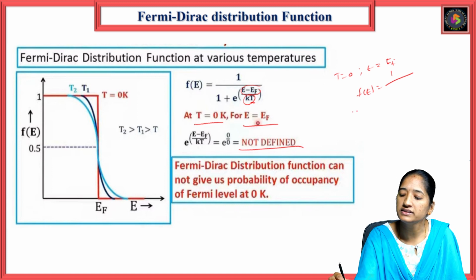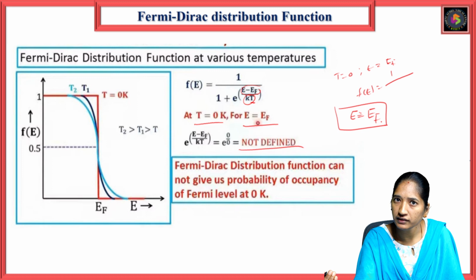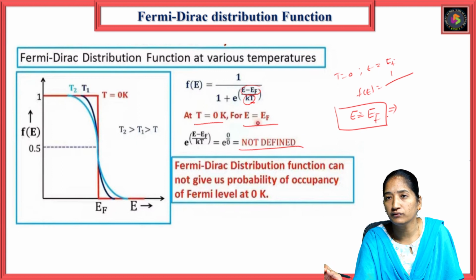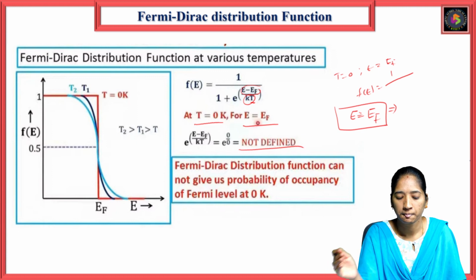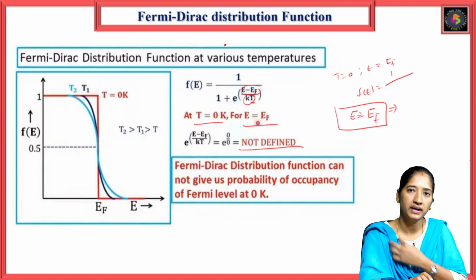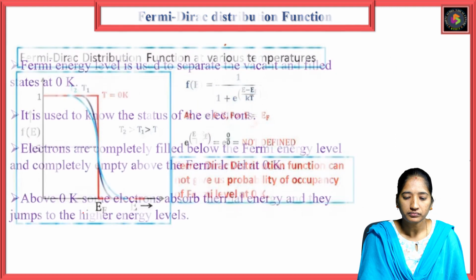The Fermi energy is equal to the energy of the electron at the Fermi energy level. So if you are finding the probability function f of E, we can't define the probability of the electron, where it is occupied exactly. So this is the graph between E and the Fermi-Dirac distribution function and the Fermi level.